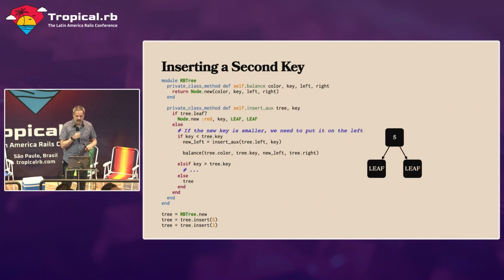The next thing we're going to do is we're going to insert a second key. We want to insert the number 3. So 3 is less than 5. That means that 3 needs to be on the left-hand side of 5.